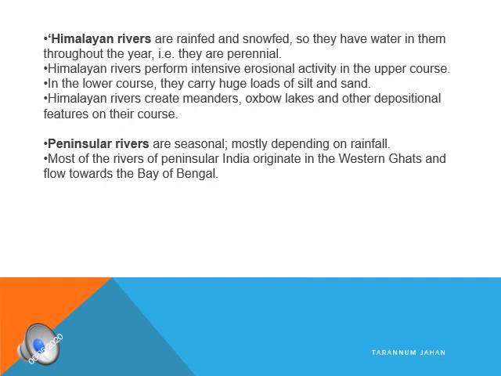The perennial rivers here are not as big as the Himalayan rivers, and they mostly originate from the Western Ghats and move towards the Bay of Bengal. For example, Godavari, Krishna, etc. Only Narmada and Tapati are the two main perennial rivers which flow into the Arabian Sea. If you see the map, you will definitely understand this. Only these two are the rivers flowing to the Arabian Sea, while all the other perennial rivers are flowing towards the Bay of Bengal.